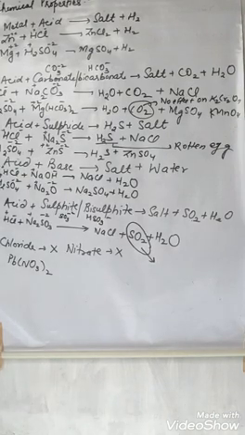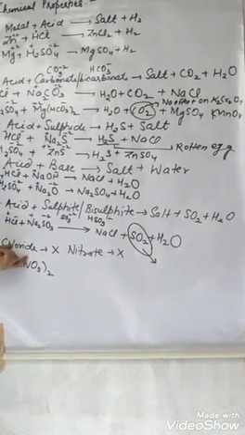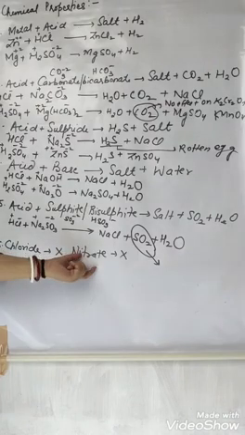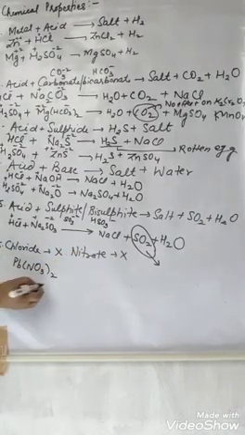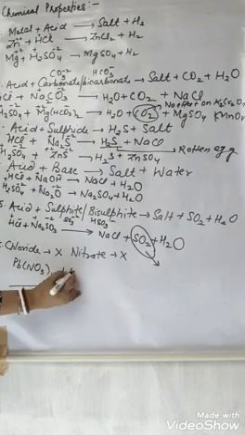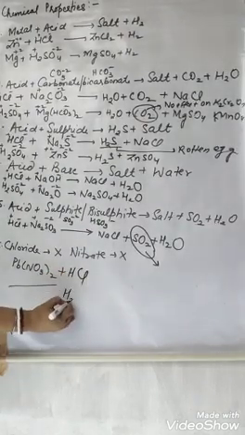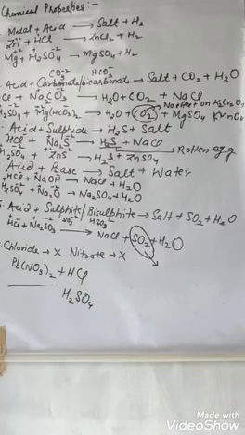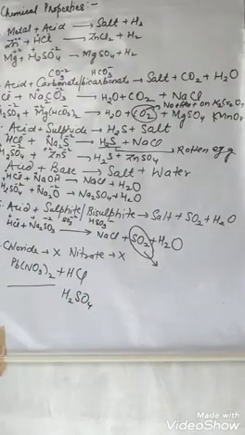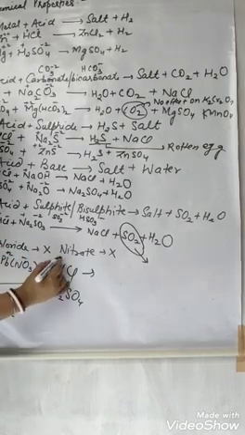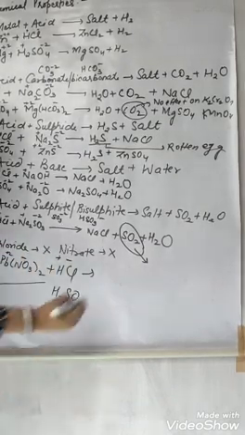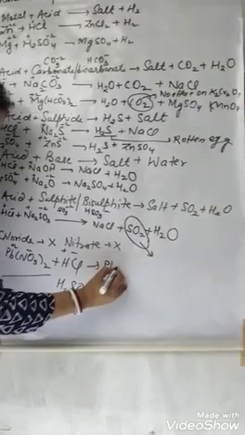Now see, last: chlorides do not react with acid and nitrates do not react with acid. But there is an exception: lead nitrate can react with HCl and H2SO4 to form an insoluble salt. Pb is plus 2, nitrate is minus 1, H plus and Cl minus. What is it going to form?